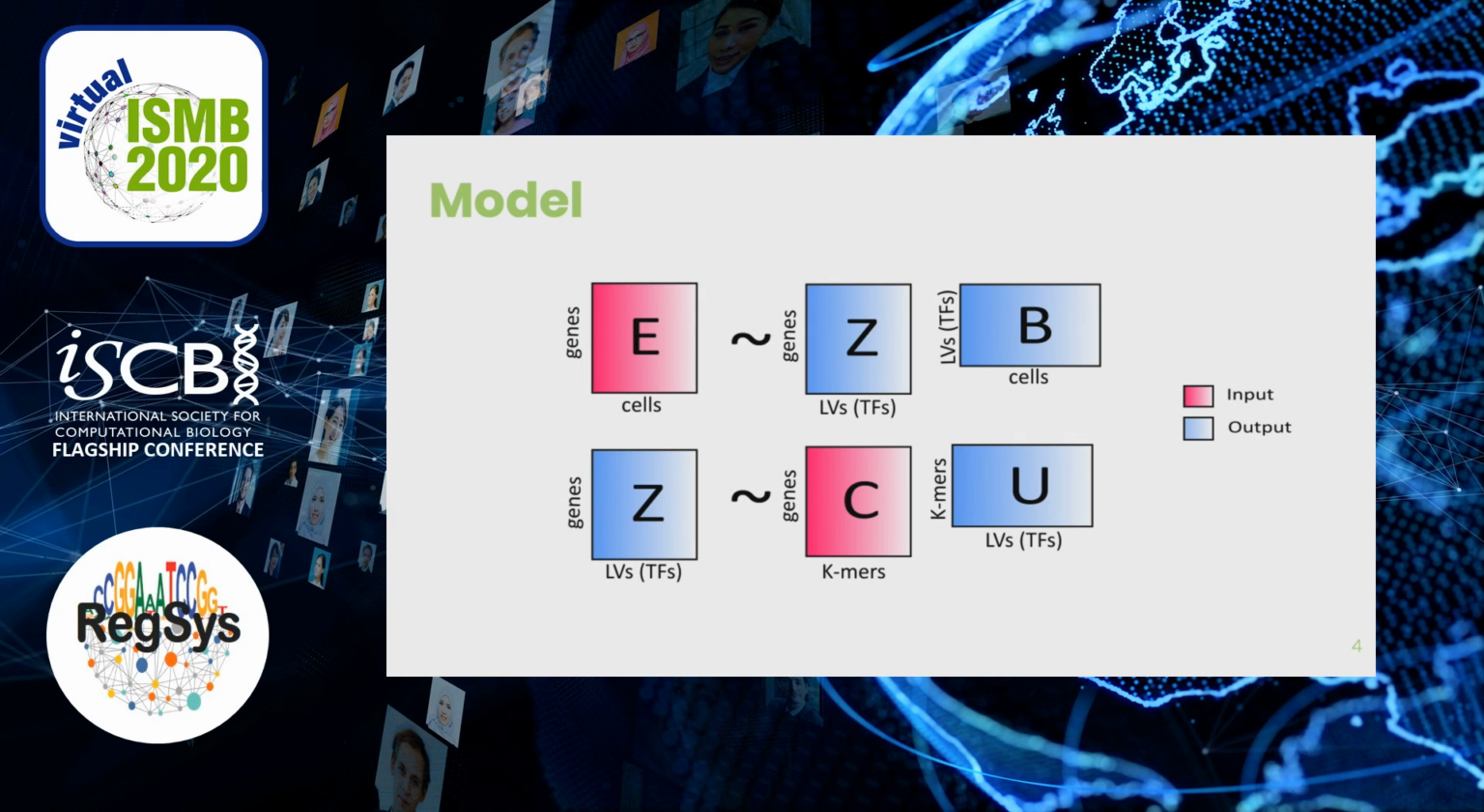Our model exploits the fact that transcriptome data is highly correlated and identifies latent variables in the gene expression matrix that represent transcription factor activities. We start with two matrices as input, the gene expression matrix E and the Kmer matrix C. The model decomposes the gene expression matrix into a matrix Z that has genes in the rows and latent variables in the columns. Then, Z is further modeled as a combination of the C matrix and the activity matrix U.